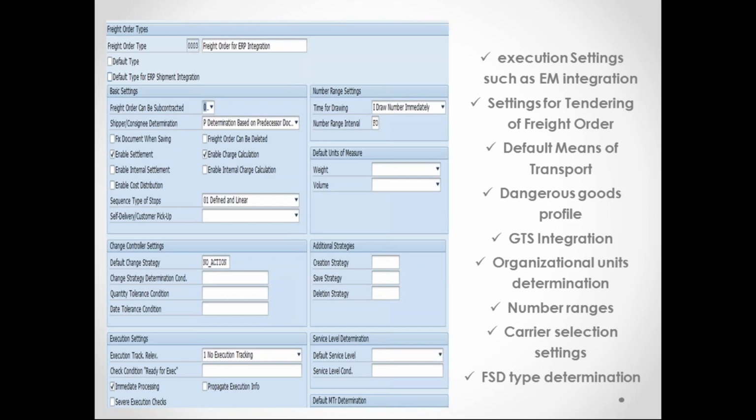Okay. So here in the basic settings we can see whether the freight order can be subcontracted or not, whether the shipper and consignee destination determination should be done or not, and fix a document when saving. So if any problems are there or any checks are happening, it should fix them there. Freight order can be deleted, or enable charge calculation, enable settlement, enable internal settlement. All those things will be done through here.